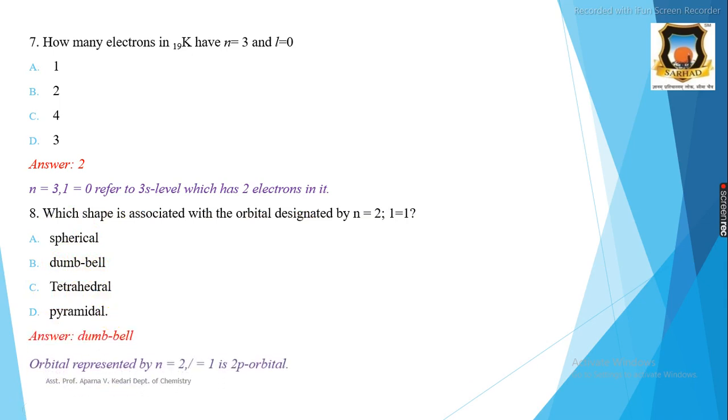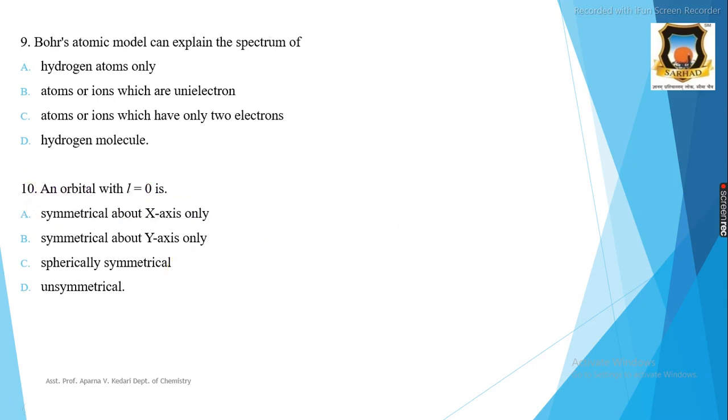Why dumbbell? Because the orbital represented by n is equal to 2 and L is equal to 1. When n is equal to 2, this is 2, and when L is equal to 1, this is a p orbital, and the shape of a p orbital is dumbbell shape. Therefore, the orbital designated by n is equal to 2 and L is equal to 1 is dumbbell shaped, that is the 2p orbital.